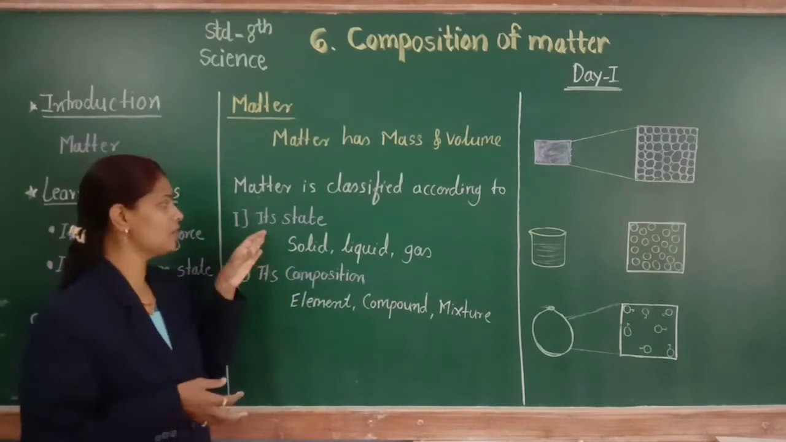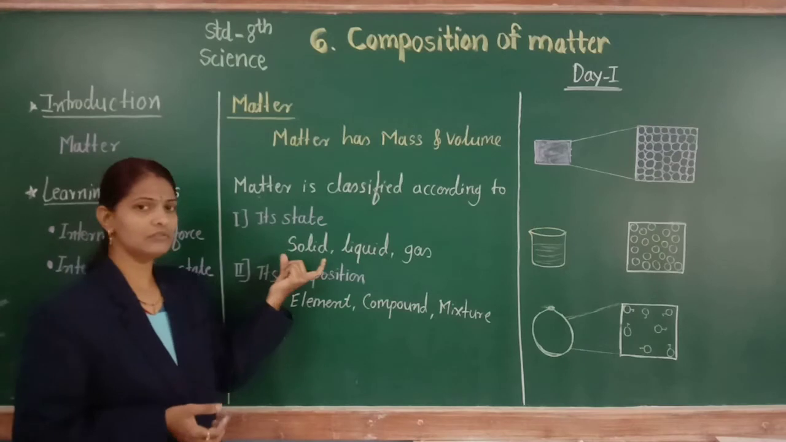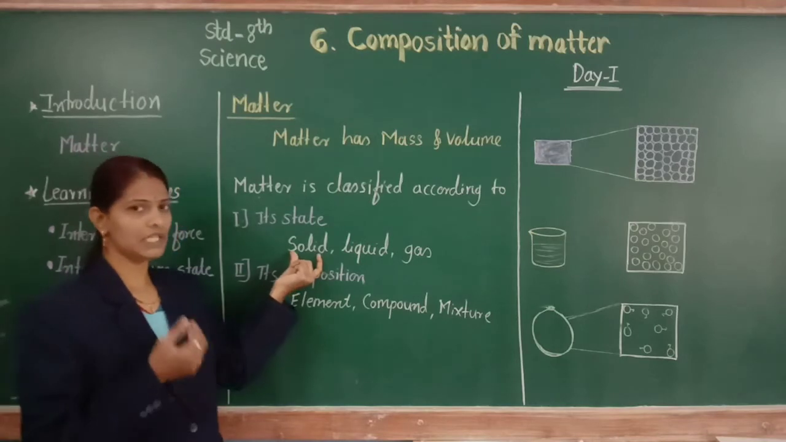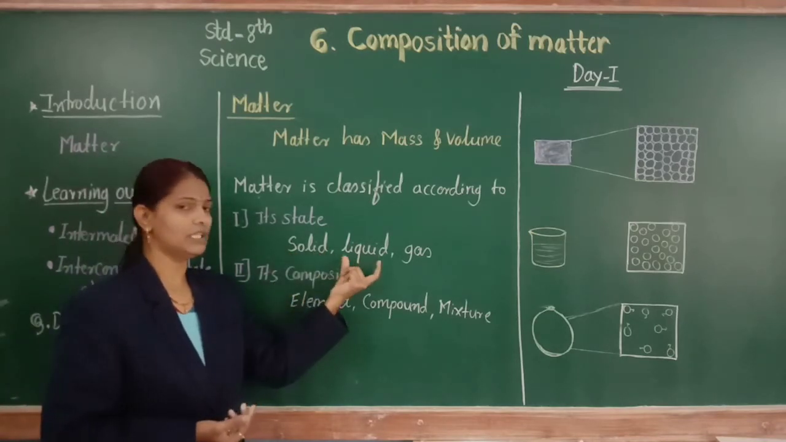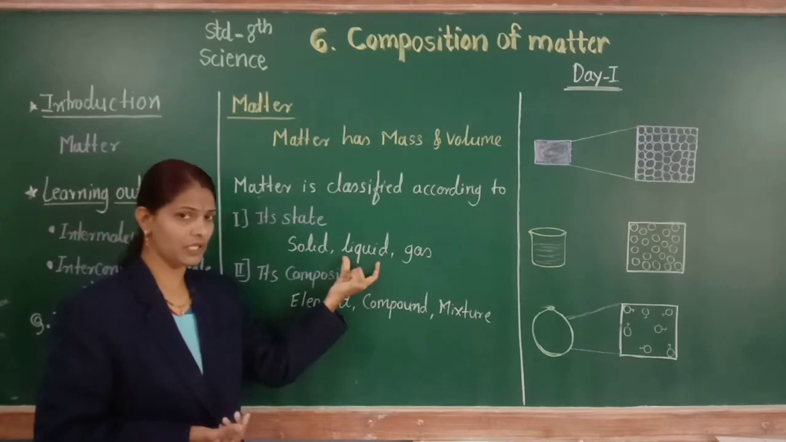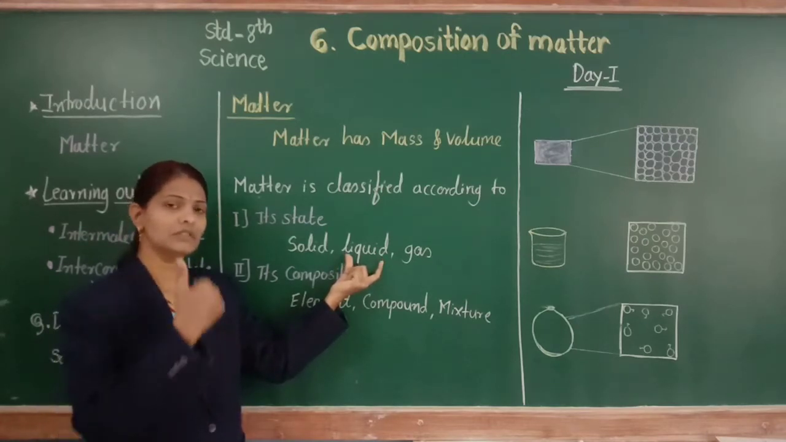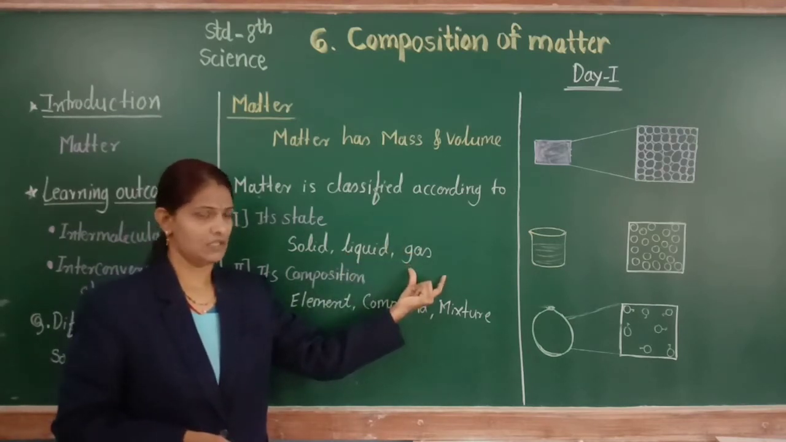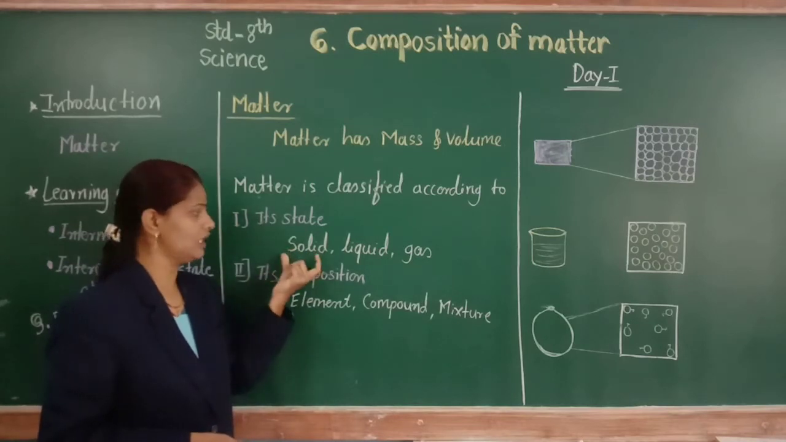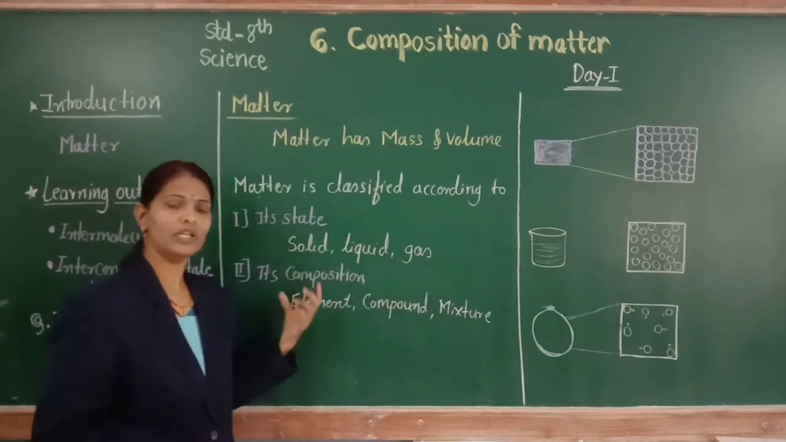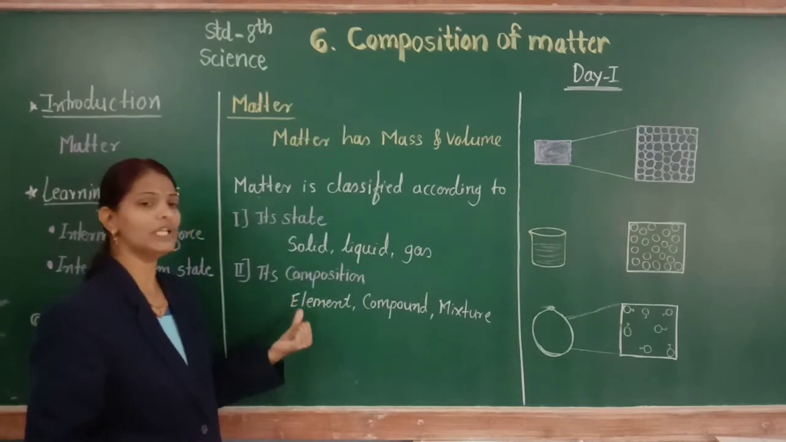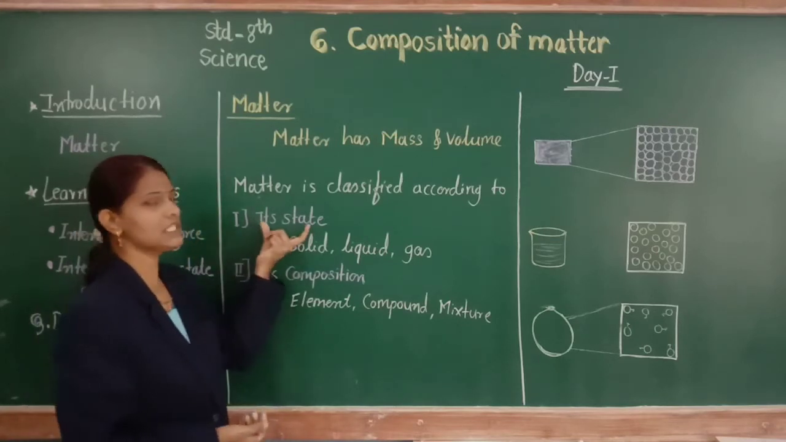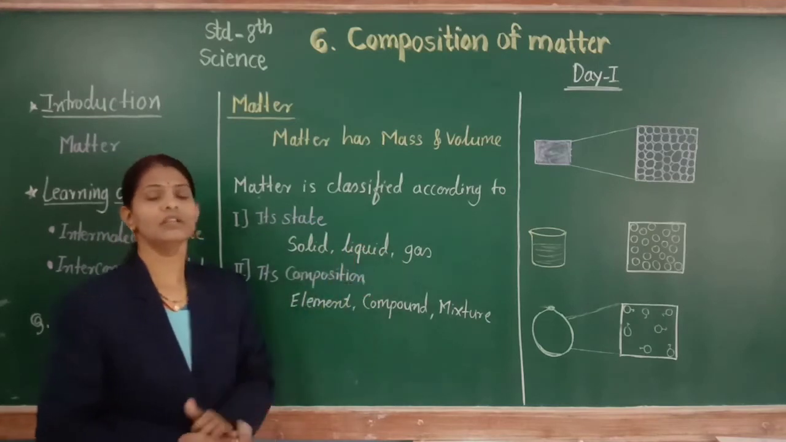We have already discussed these states. Solid, for example ice, the state of ice is solid. Then ice converts into water, and water is in the state of liquid. Then the water gets converted into water vapor, and water vapor is in the state of gas. So these are the three states of matter: solid, liquid and gas. And according to chemical composition, the matter is classified into element, compound and mixture. So let's discuss its states: solid, liquid and gas.